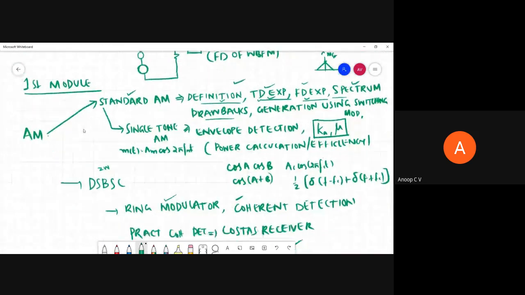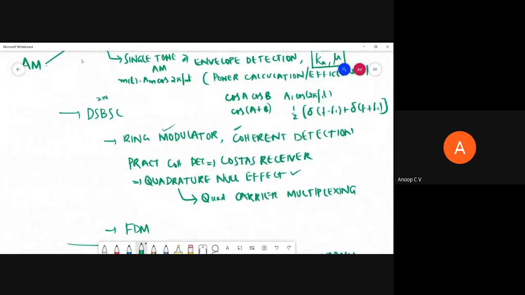So that is about the topics for the first internals. Are you clear with the topics for the first internal, what is to be studied? Please, if someone can give me feedback. Do you at least know what the topics to be studied for the first internal are? That is my question.